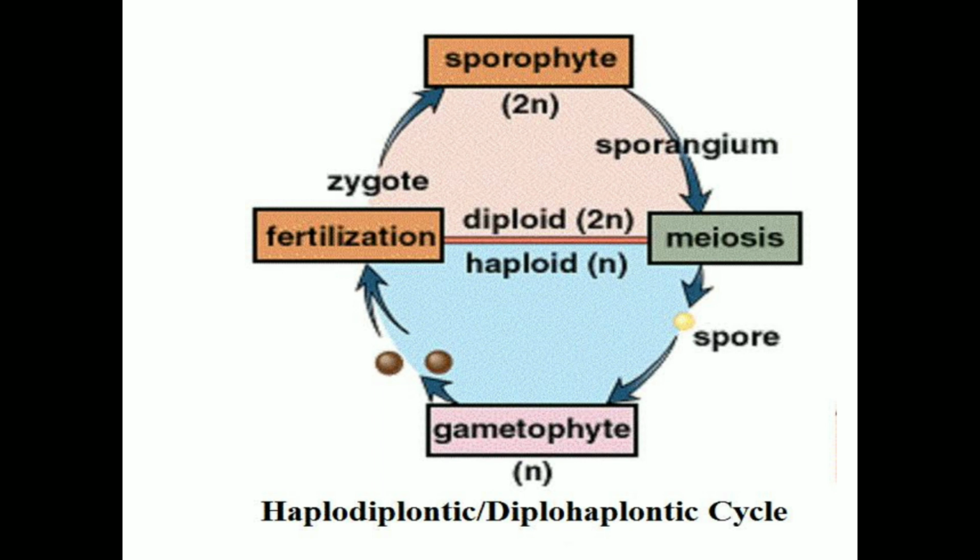In algae, based upon the nature of the dominant phase in the life cycle, it is called haplontic, diplontic or haplodiplontic life cycle. Why is it called haplontic and diplontic life cycle? Because the nature of the dominant phase of the life cycle is haplontic or diplontic.